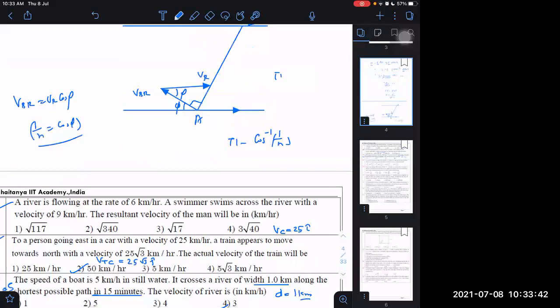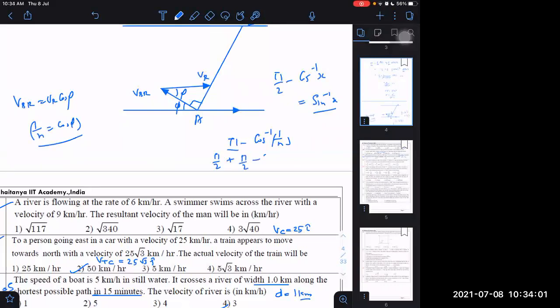Do you know one formula? Pi by 2 minus cos inverse x is equal to sin inverse x. But it is pi, no problem. I will break pi as pi by 2 plus pi by 2.